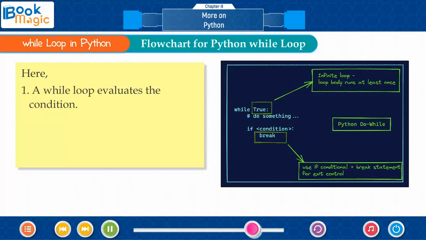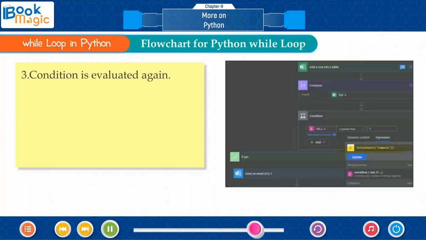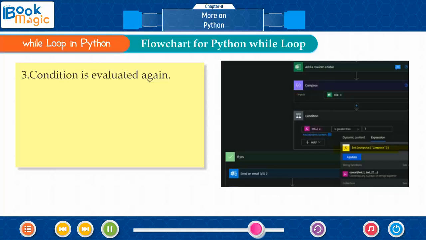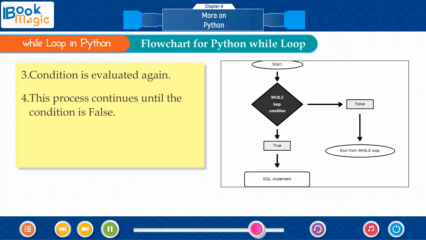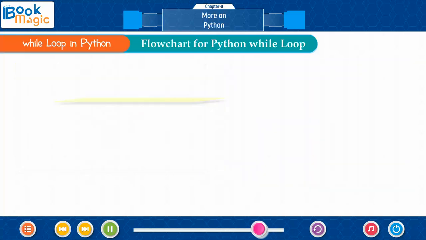Here, 1. A while loop evaluates the condition. 2. If the condition evaluates to true, the code inside the while loop is executed. 3. Condition is evaluated again. 4. This process continues until the condition is false. 5. When condition evaluates to false, the loop stops.